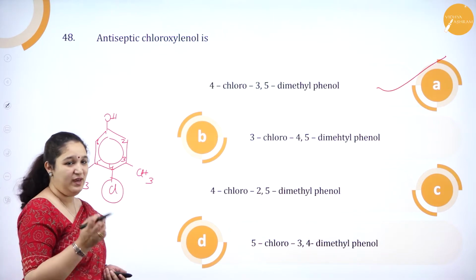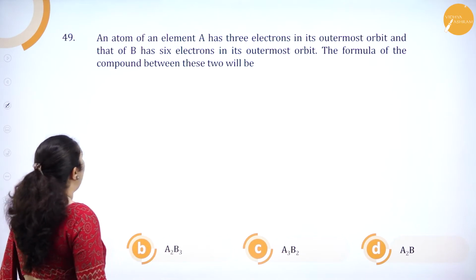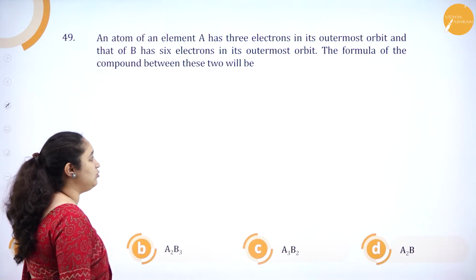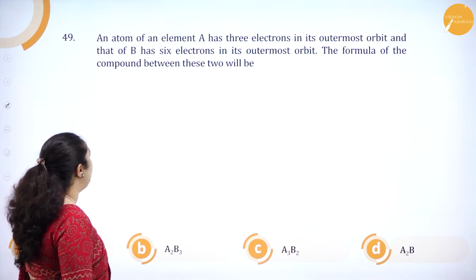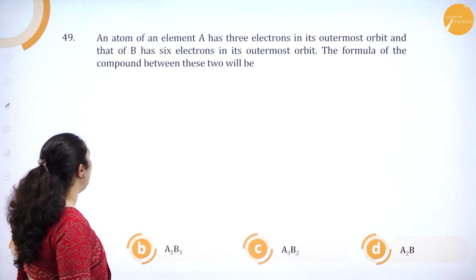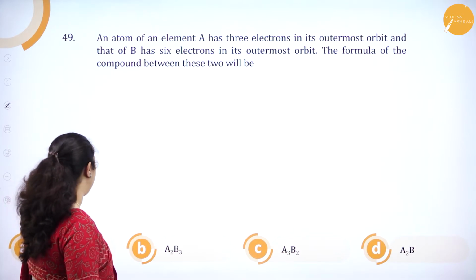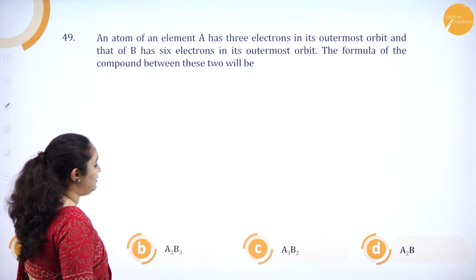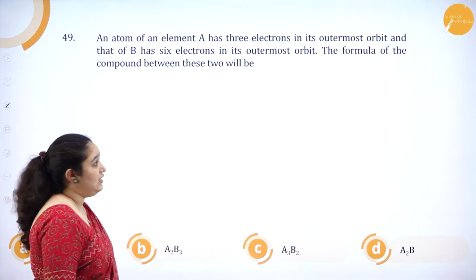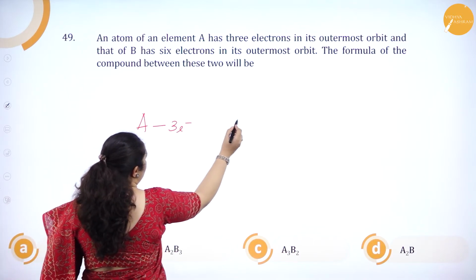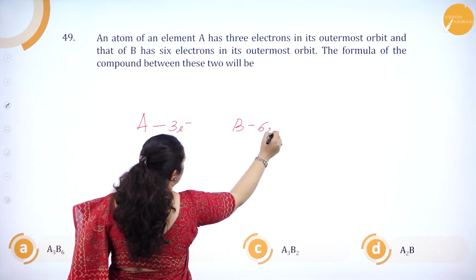Okay. Next question. An atom of an element A has 3 electrons in its outermost orbit and that of B has 6 electrons in its outermost orbit. The formula of the compound between these two will be A3B6, A2B3, A3B2, A2B. See what they are telling. A has how many electrons? 3 electrons. B has got 6 electrons.